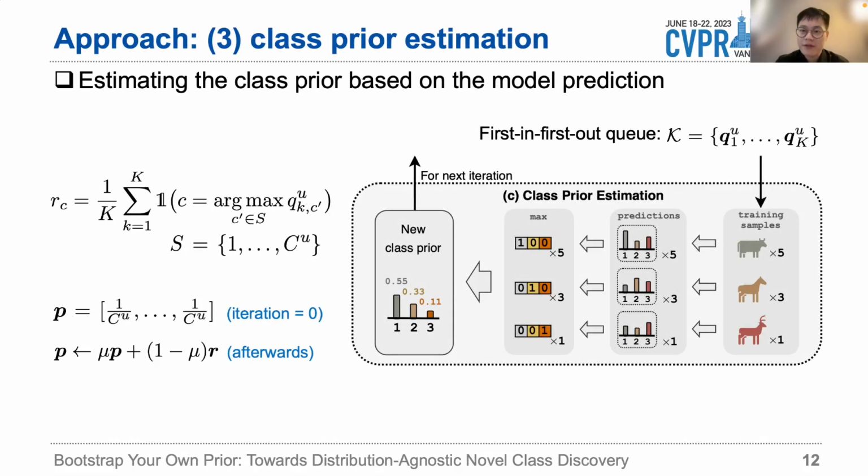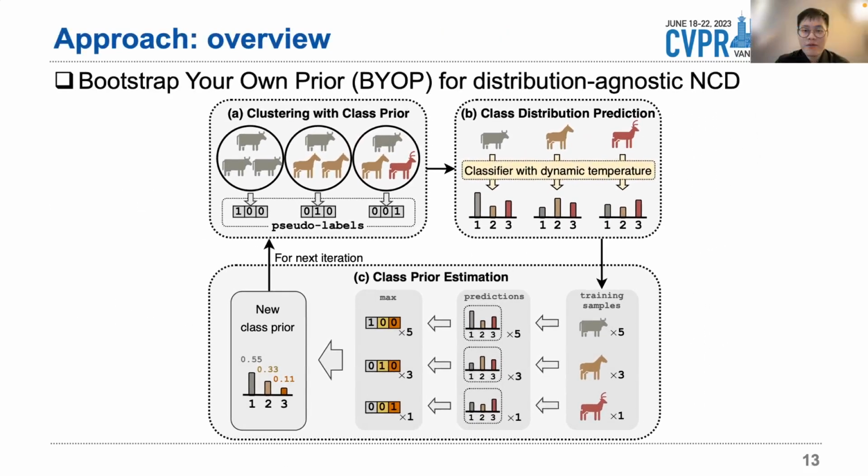The third step is to estimate the class prior based on the model prediction, where we use a first-in, first-out queue to encourage more stable prior estimation. This design requires no extra computation and can fast adapt the class prior across iterations. At the very beginning, we initialize the class prior as the uniform distribution, and after that, we use this moving average manner to update it, which is more stable. We repeat these 3 steps for each iteration in training, which dynamically estimate the class prior for novel data and helps generate more accurate pseudo-labels, resulting in better class prediction results.